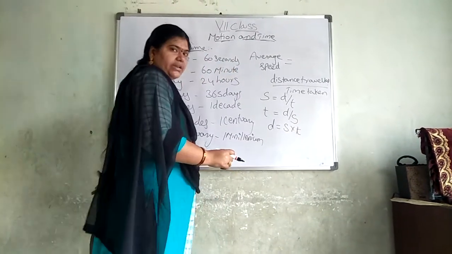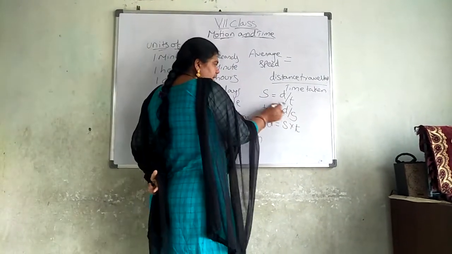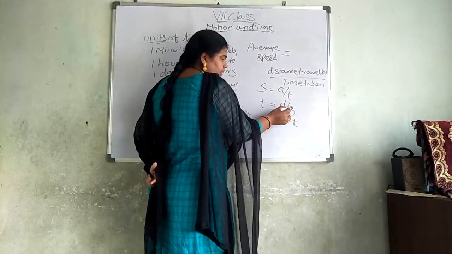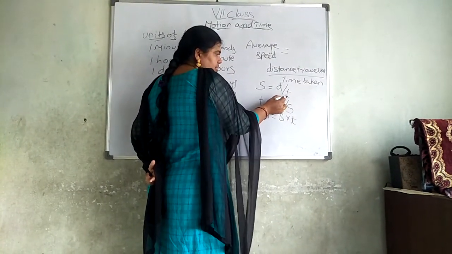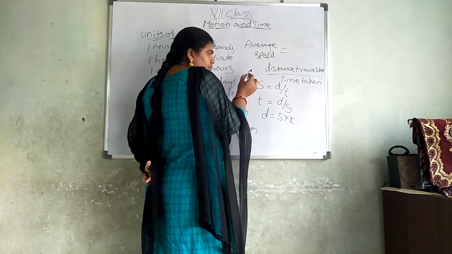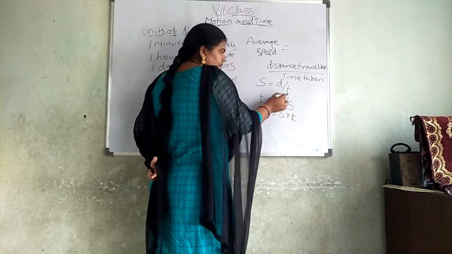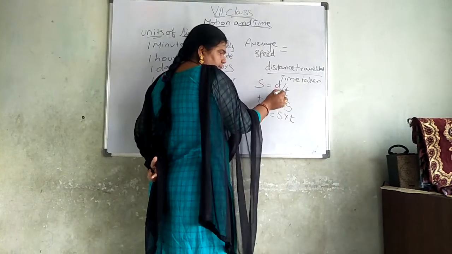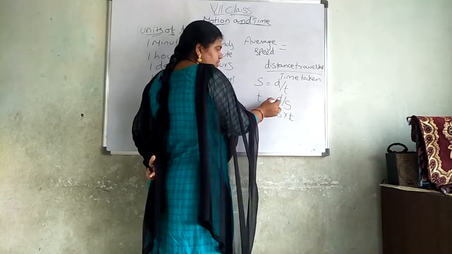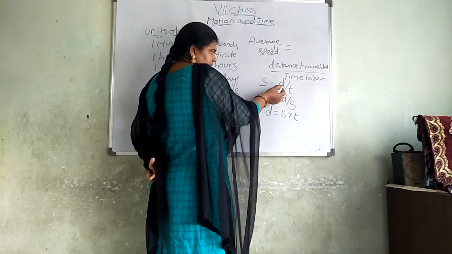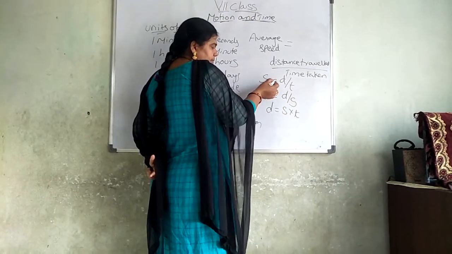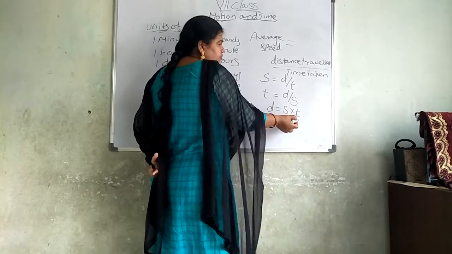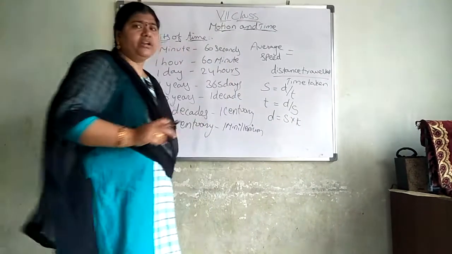How did I write this one? You can see that when the time comes here, the speed will go here. Okay? This, which is in the denominator, when it is coming here, what is in the LHS part will go here, and it will be in the denominator form. So time is equal to distance by speed. Distance is here. When it comes here, what will happen? Multiplication, I told. So speed into time. This is a very important formula.